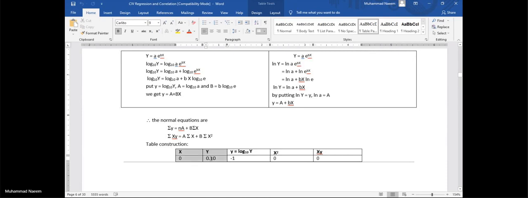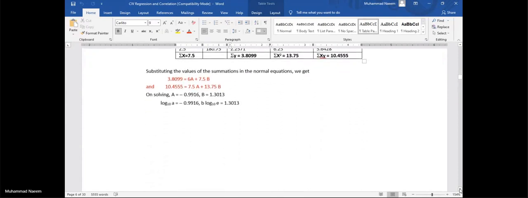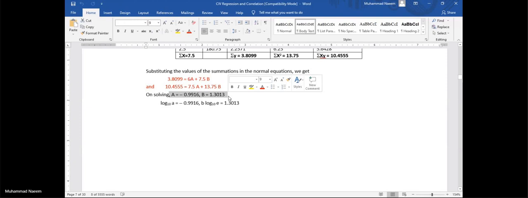X, y is our given data. First of all, find small y by taking log of y. Then find x square and also xy. Again, here y is small. Putting all these sums in your normal equations and solving them, we will get the answer.